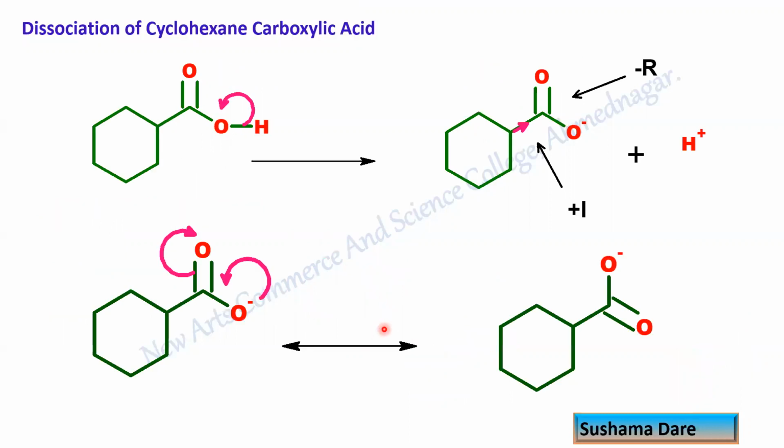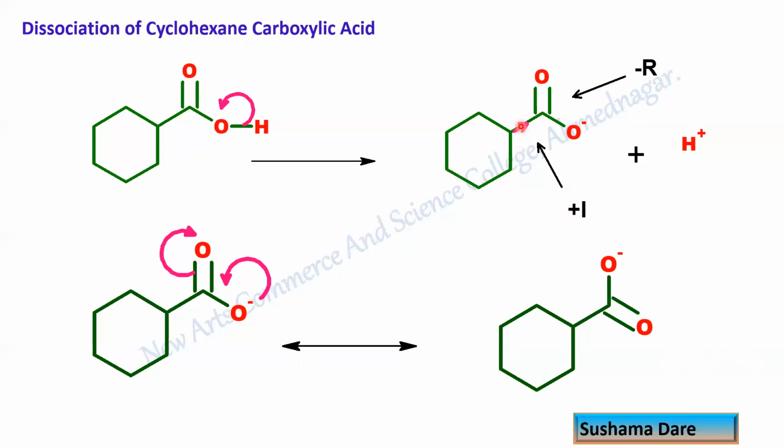What happens in the case of cyclohexane carboxylic acid? After dissociation, we get the carboxylate anion and the H plus ion. Now, in the stability of this conjugate base, which factors are responsible? Just now we discussed in the previous example, the electron withdrawing resonance shown by the carbonyl group. That effect is present, while this entire cyclohexyl system is nothing but like an alkyl system. So it donates its electron density to the carbonyl carbon. We call this an electron donating inductive effect.